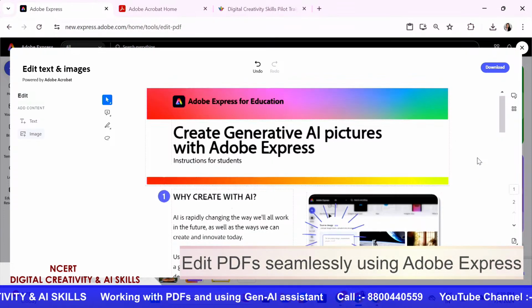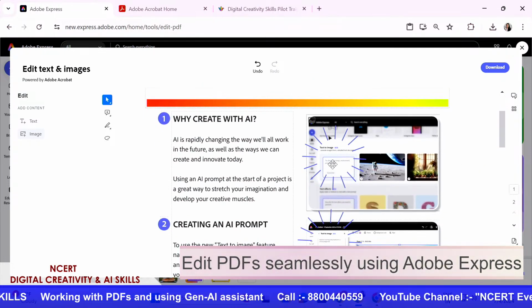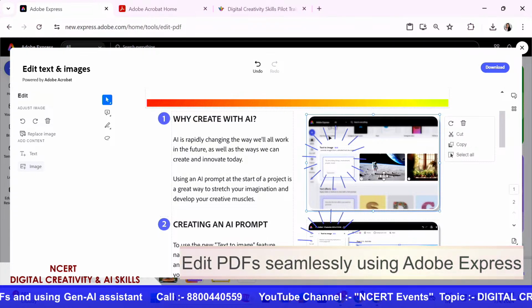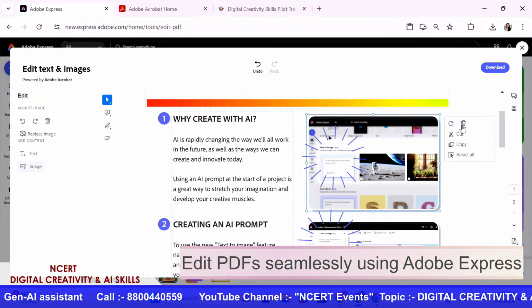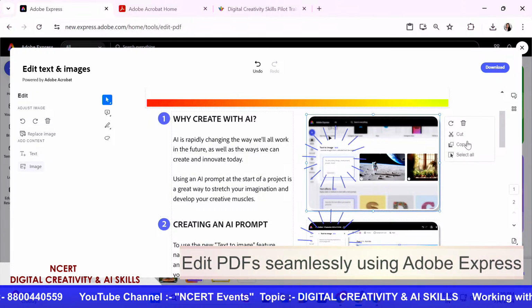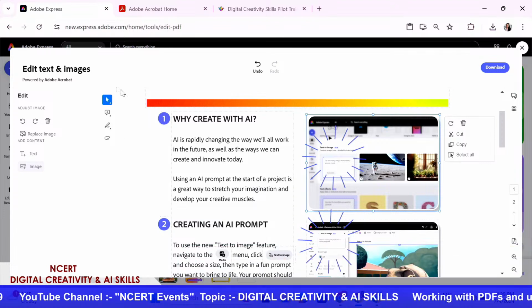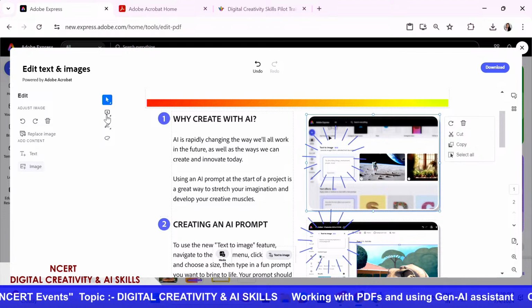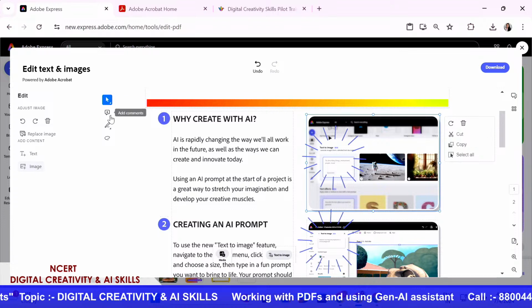Also, I was talking about how you could delete some things in this, right? So let's say if I don't want this image, I can simply click on it, and I could click on delete here, or I could cut it and paste it somewhere else, or even copy it and paste it somewhere else. Also in here you can see there are these 3-4 options also available within the PDF, which allow you to add comments in it.